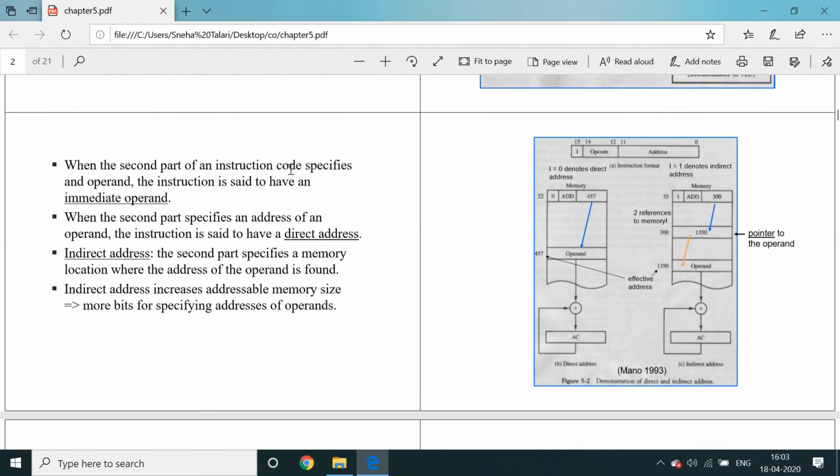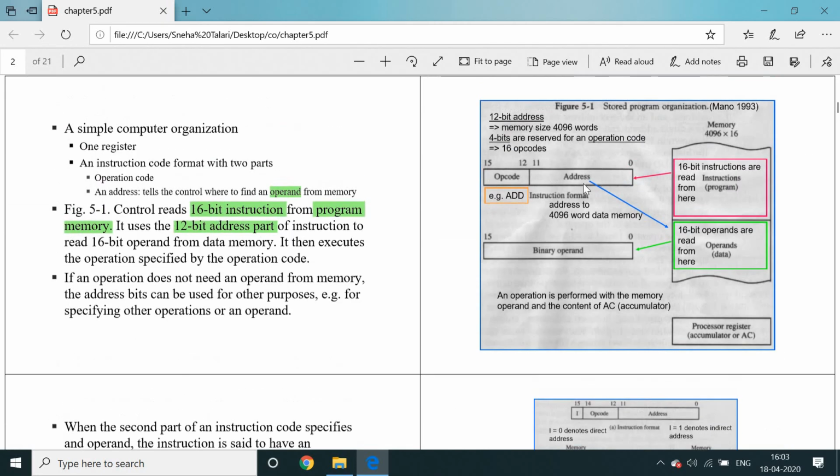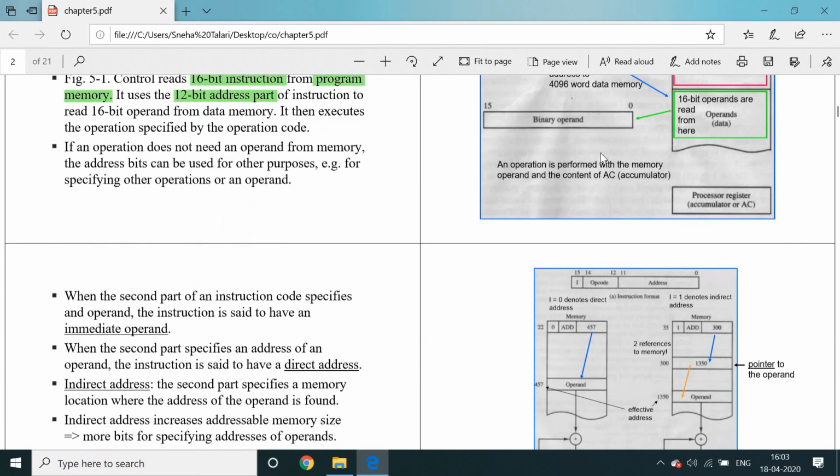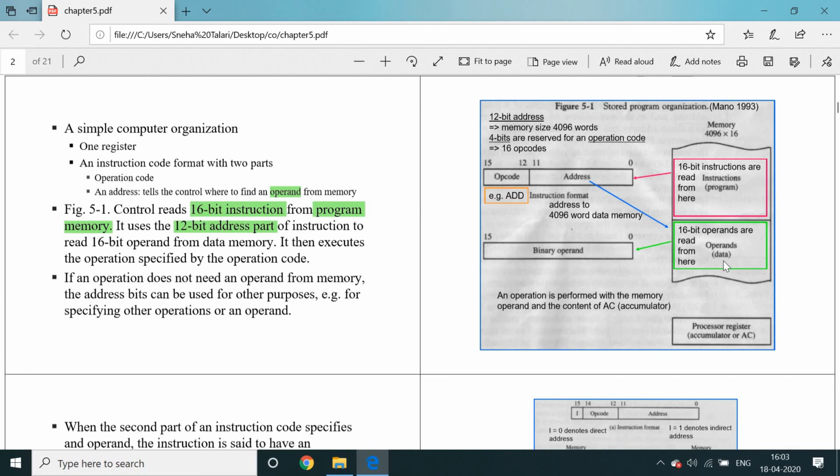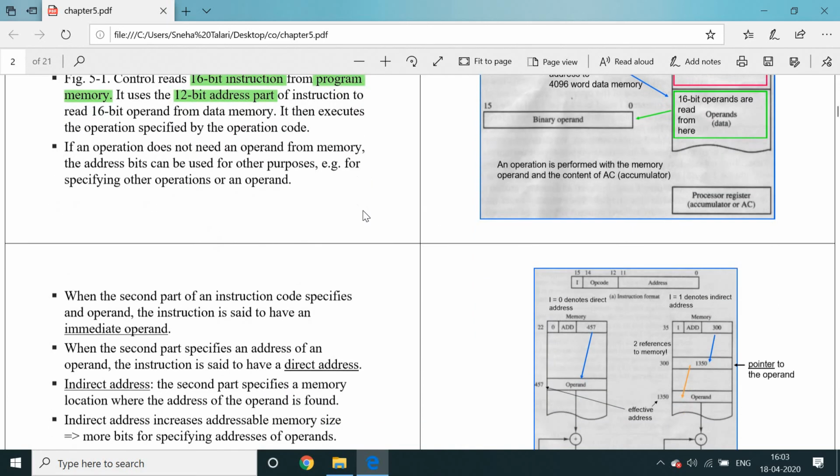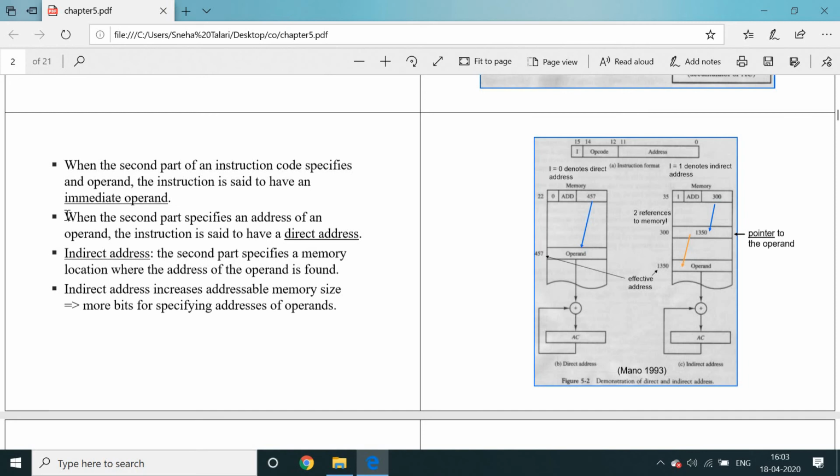When the second part of the instruction code specifies an operand, the instruction is said to have an immediate operand. In this case, coming once again to this diagram, how are we going to read that operand data, and that data is transferred to the binary operand register, with the help of the following three accesses.